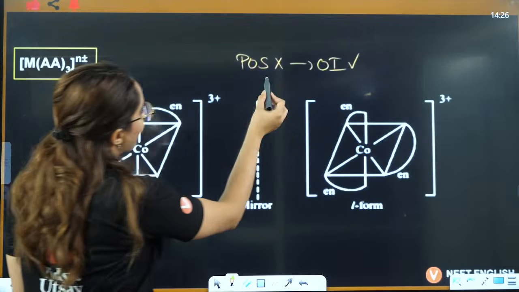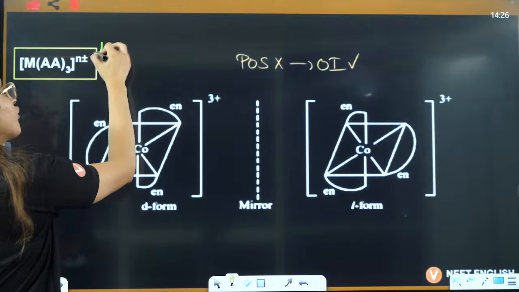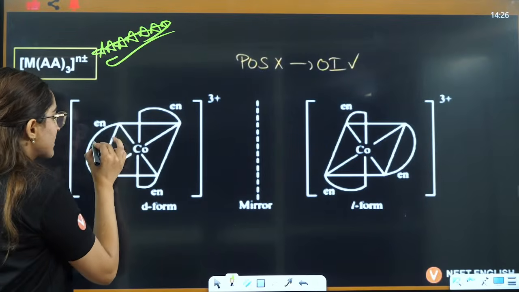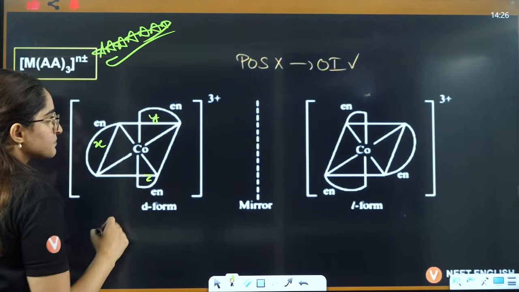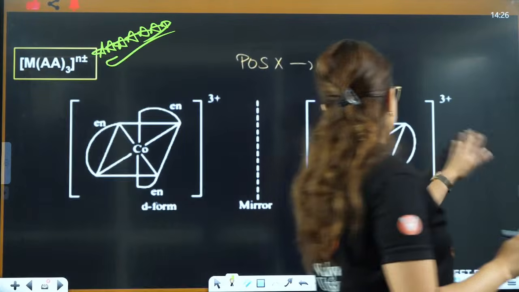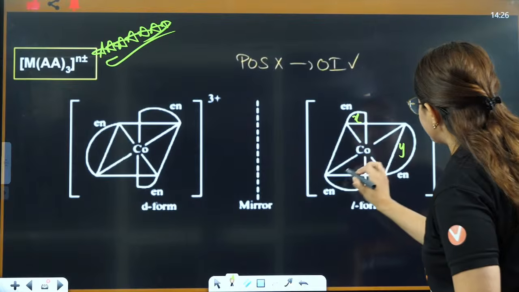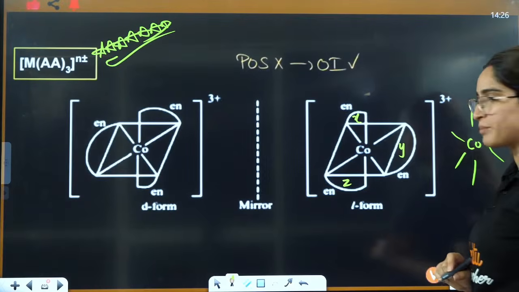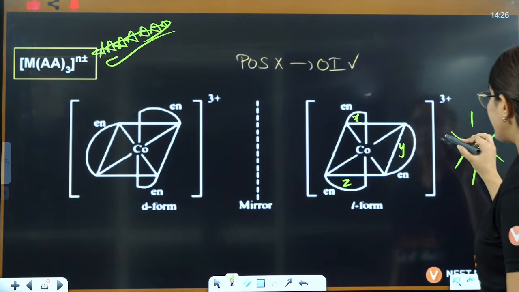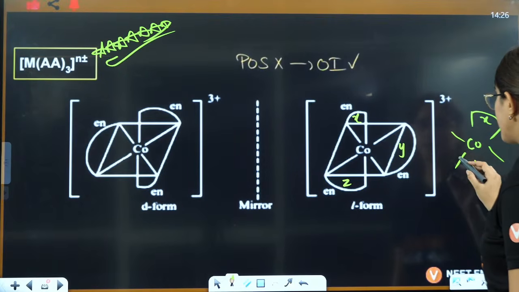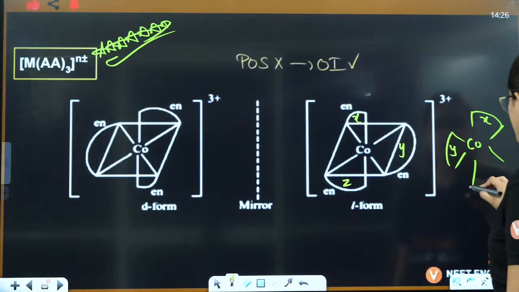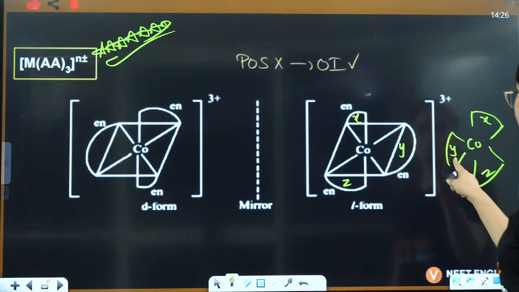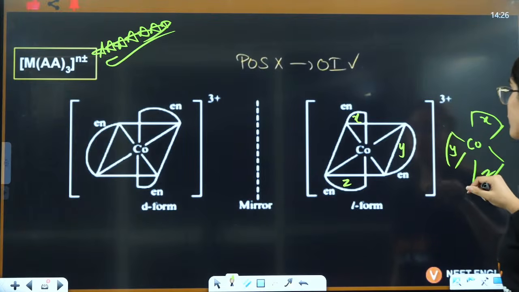For example, you have M(AA)3 type, with the bidentate ligand twice. Now this is one of the famous examples of NEET that they ask you again and again. So in this case, let's say this is X, this is Y, this is Z. So if I take the POS, means they should be non-superimposable mirror images. If I take the mirror image, this will become X, this will become Y, and this will become Z, right? Now if I rotate it, this is Y, this is X, this is Z.